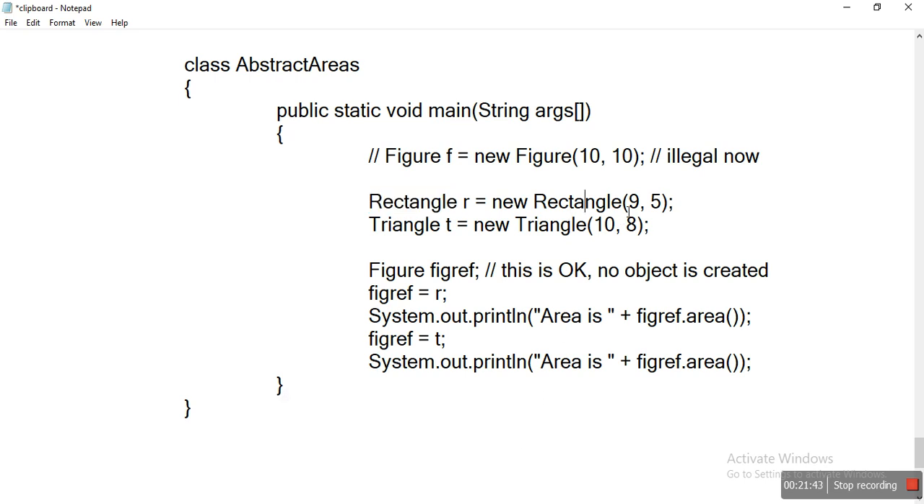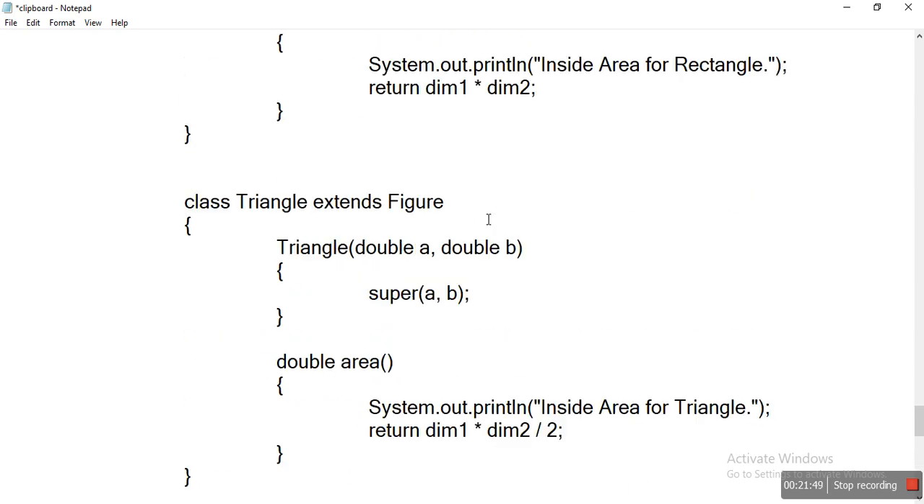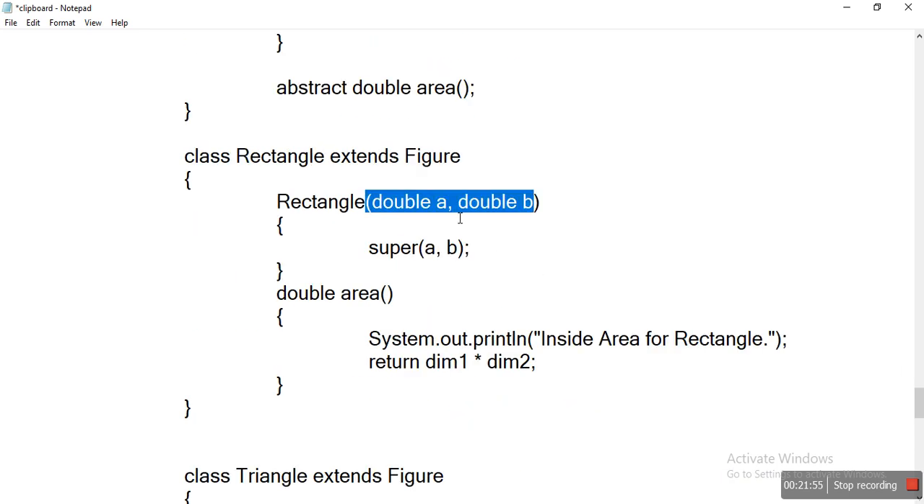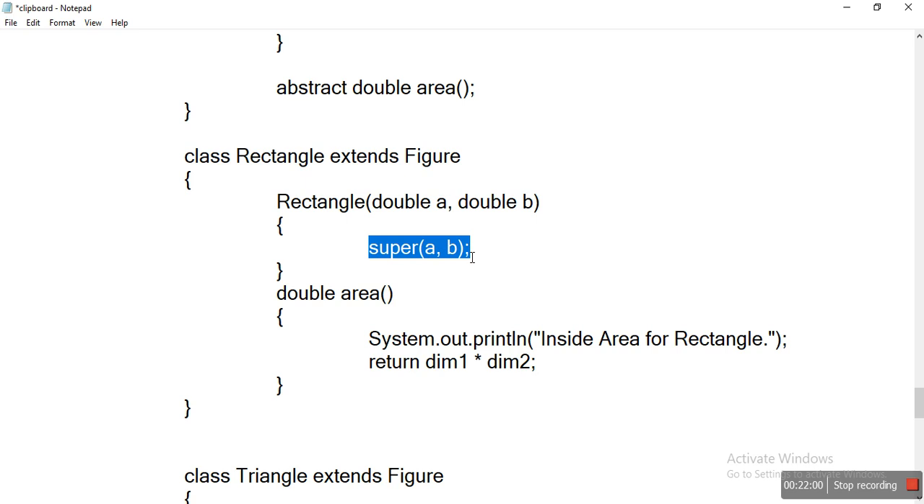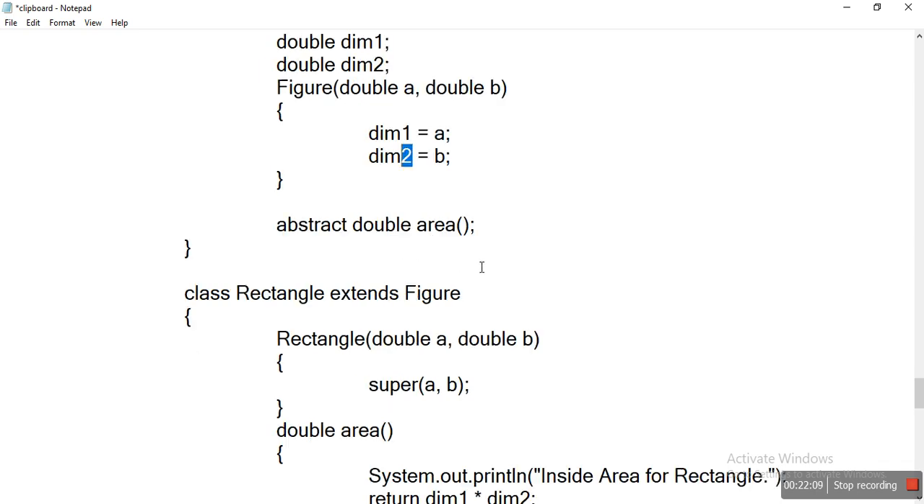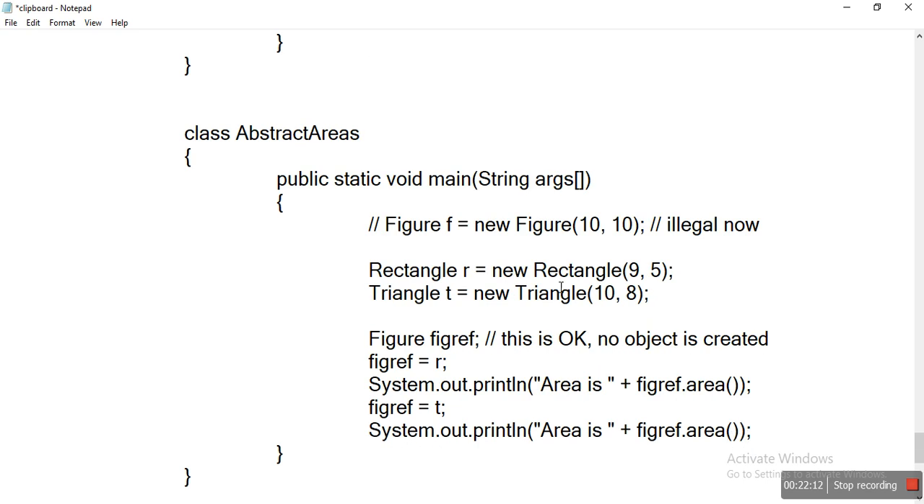For the rectangle object, we are passing the two values 9 and 5. Once we create a rectangle object, the control goes to the parameterized constructor. Within this method we have super, so the control transfers directly to the superclass, and values are assigned for dimension 1 and dimension 2. Now the values of dimension 1 and dimension 2 are 9 and 5. After this, we create one more object of the class triangle, and we pass two values, 10 and 8.